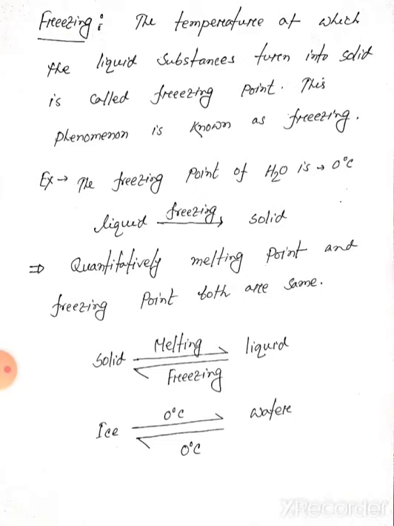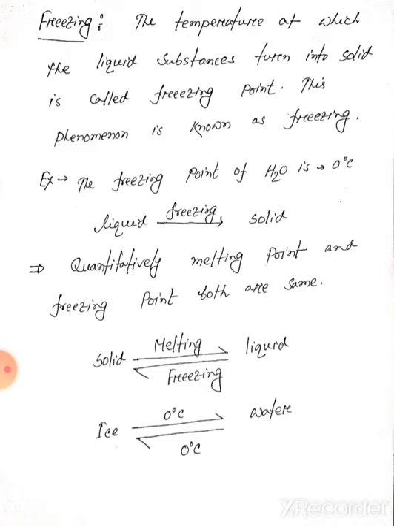So the freezing point of water is 0 degrees Celsius. In this state, if we release heat from a liquid, it will turn into a solid. It will freeze at a particular temperature, and this temperature is known as the freezing point. So in this state, liquid turns into solid.